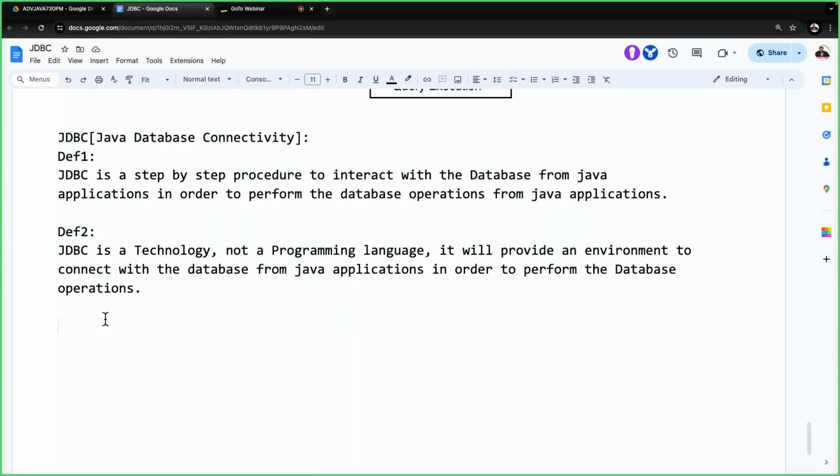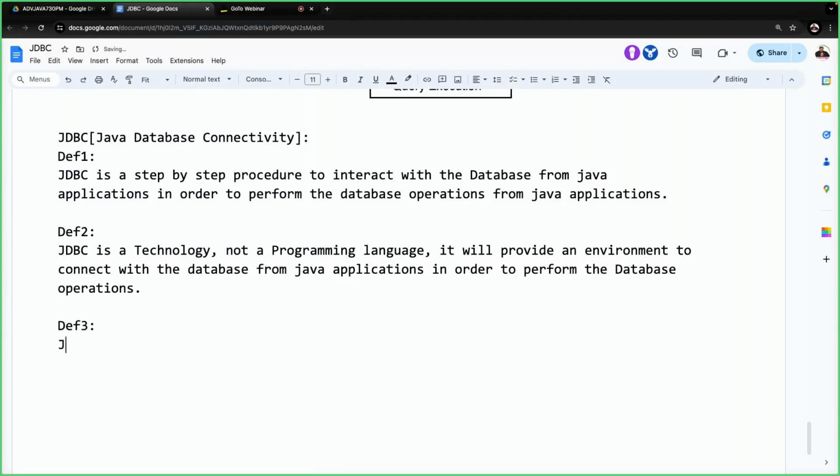These concepts only we are going to use inside JDBC. We don't have any other content. Yes, sir. All of you are following these points or not? That is the reason why we say JDBC is a technology, not a programming language. It will provide an environment to connect with the database from Java applications in order to perform the database operations.